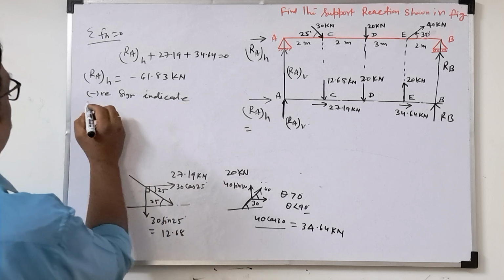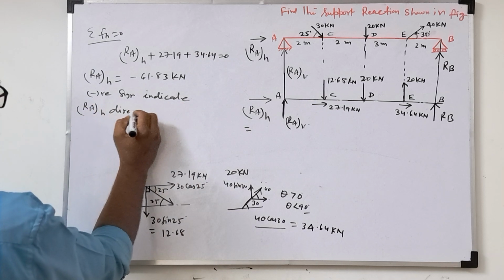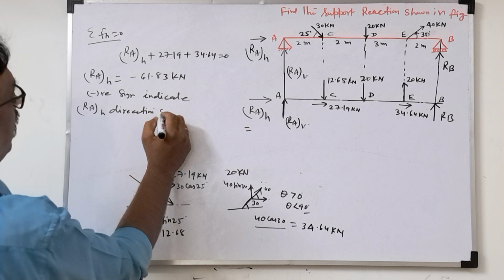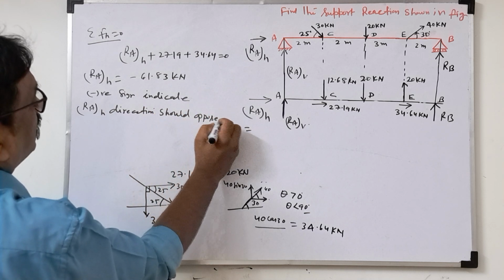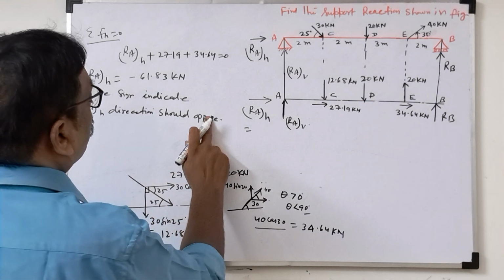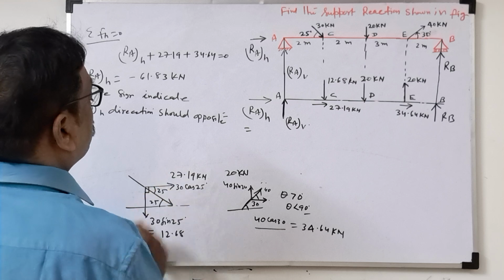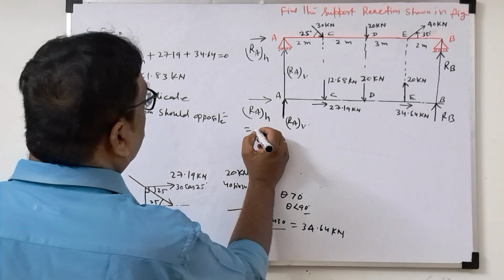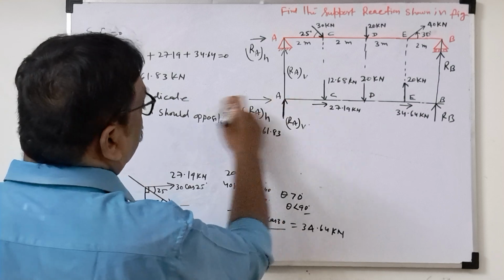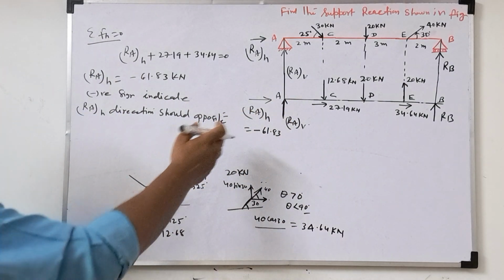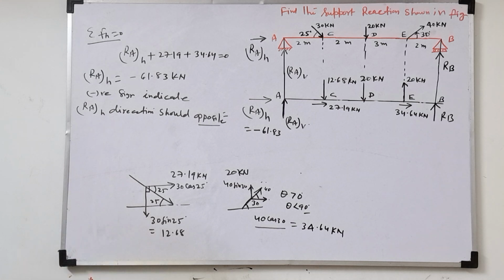the direction is opposite. So the direction of RAH should be opposite. So it is coming minus 61.83, so the direction will be opposite. You should not change it, but you will write here that the negative sign indicates the direction will be opposite.